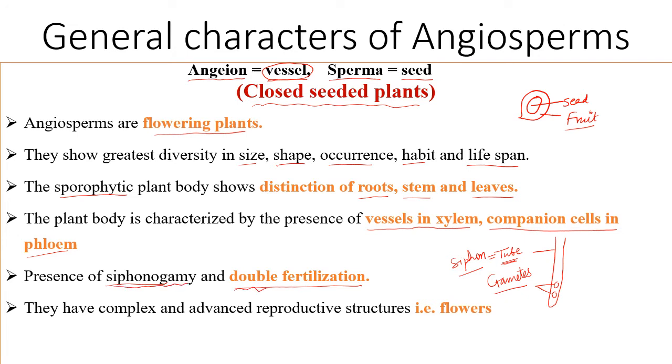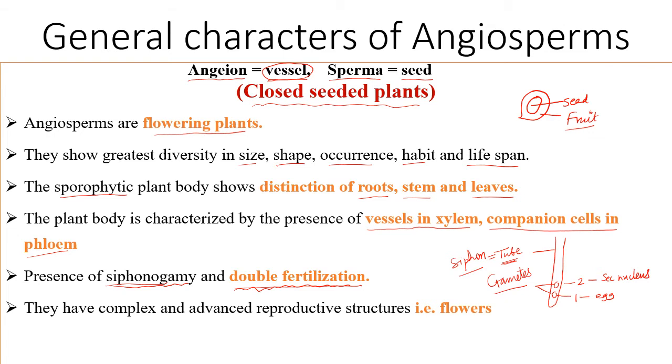And the next word is double fertilization, because this one male gamete and this second male gamete, this first male gamete fuses with egg, and this second male gamete fuses with secondary nucleus.